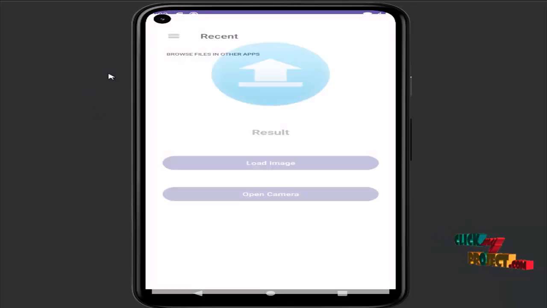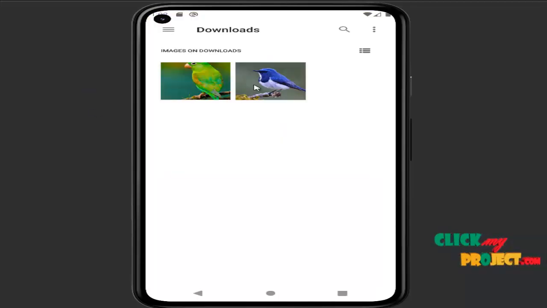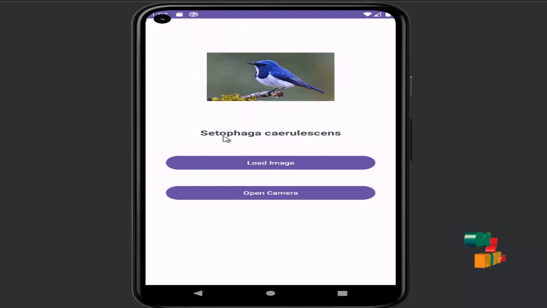Then click load image. For example, this shows the name of the bird. With the camera, it's an emulator, so I did not use the camera in the project. On a real device, if you use the camera to take a photo of a real bird and send it, this is possible.